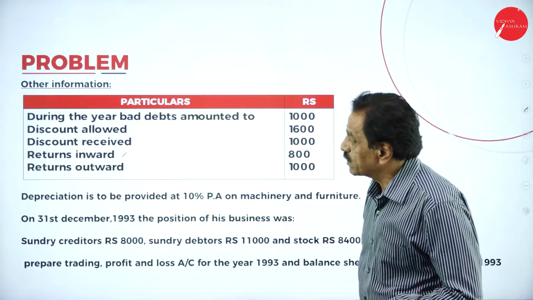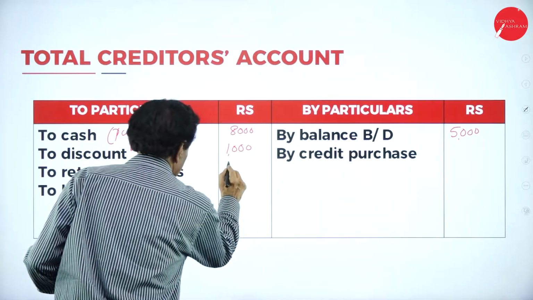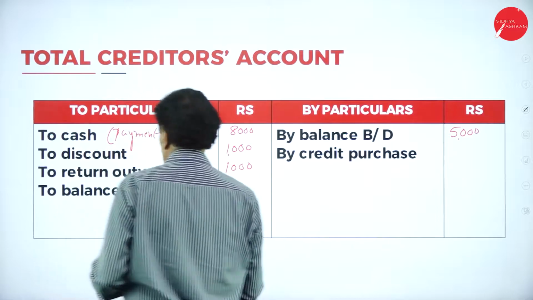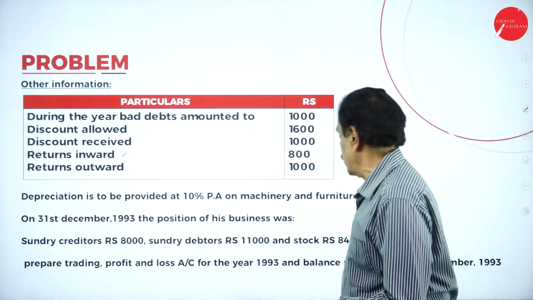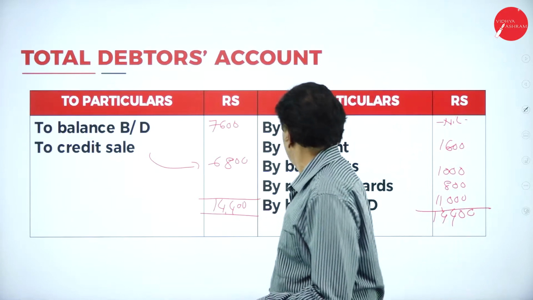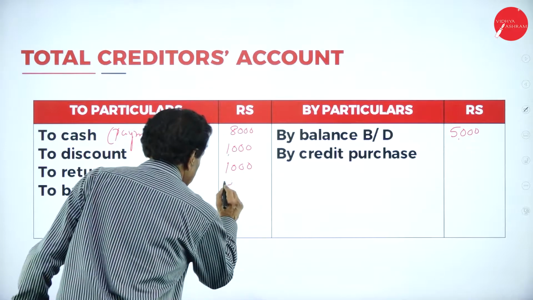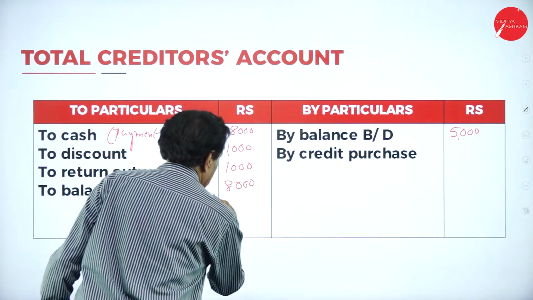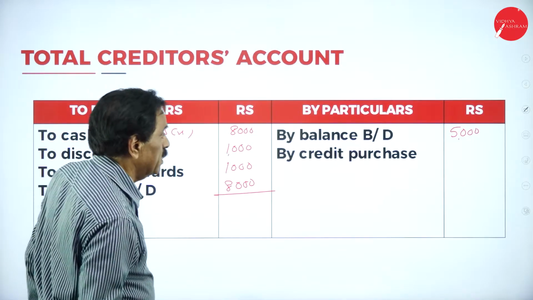Return outwards 1,000. Closing creditor here. Sundry creditor is 8,000. Add the figure. 8 plus 9, 10,800.